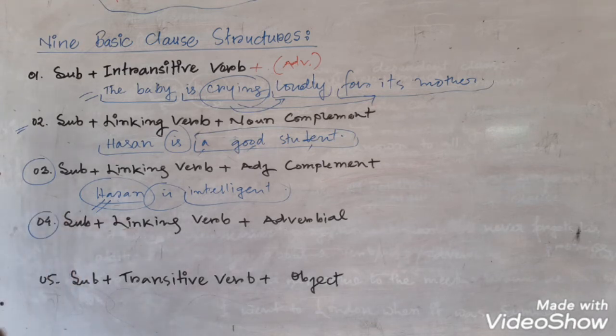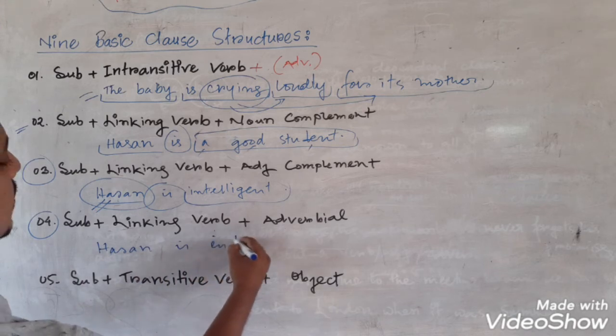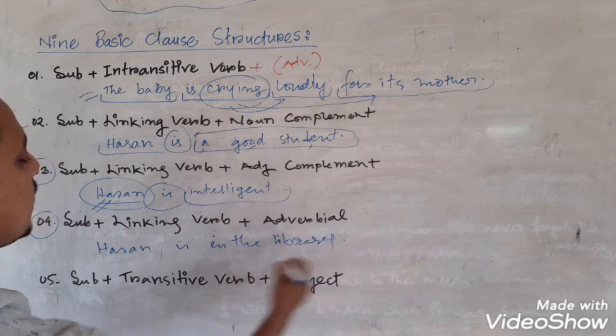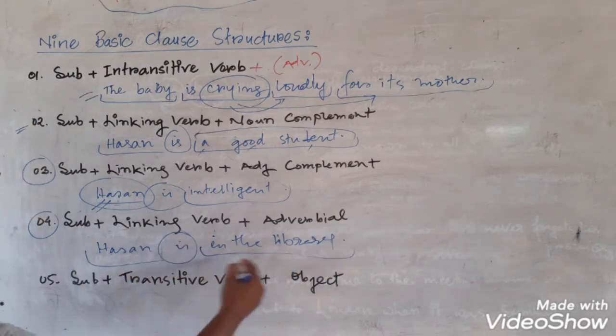Then structure number 4, subject plus linking verb plus adverbial. What is that? Hassan is in the library. Where is Hassan? In the library. Hassan is the subject, is is the linking verb, and in the library is a prepositional phrase giving information about the location of Hassan, and that's why the answer is where.